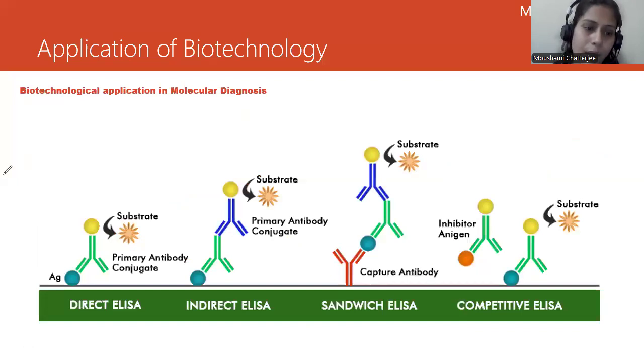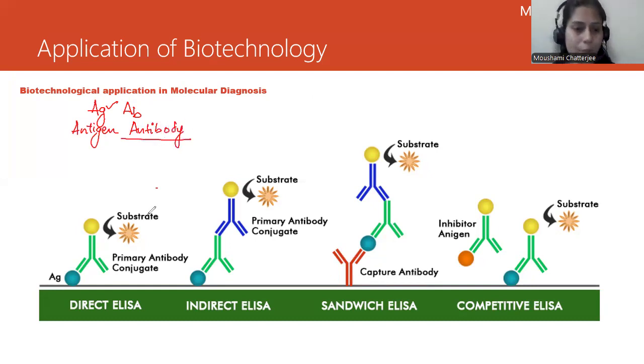So this is a molecular diagnosis. If you see what they have done here, what is AG? AG is antigen and AB is antibody. This is antigen and antibody, and we already know that ELISA is based on the concept of the antigen-antibody complex.